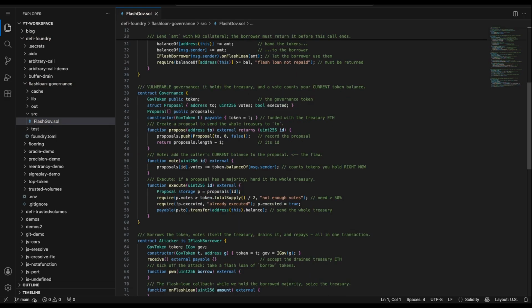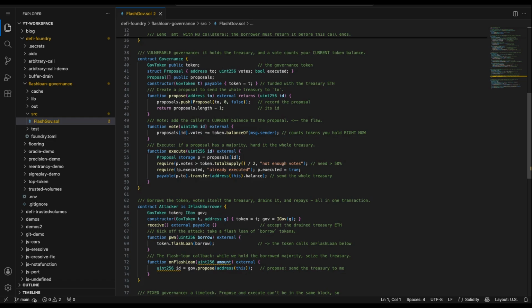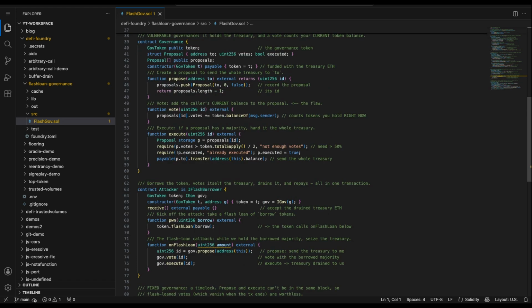The attacker ties it together. It takes a flash loan of the governance token, and in the callback, while holding that borrowed majority, it does 4 things in a row. Propose a plan to send the treasury to itself, vote for it with the borrowed tokens, execute it, which drains the treasury, and finally repay the loan. Borrow, vote, take, repay, all inside one function, one transaction.